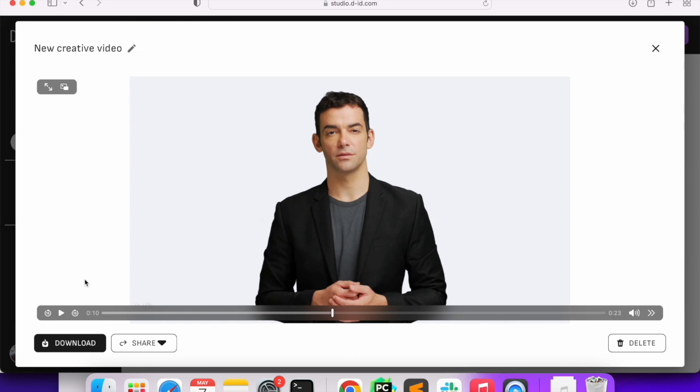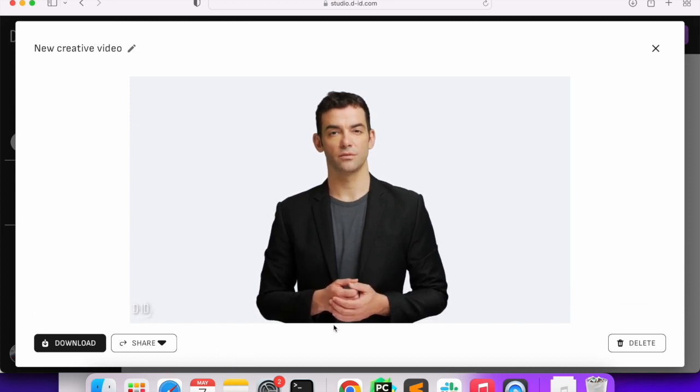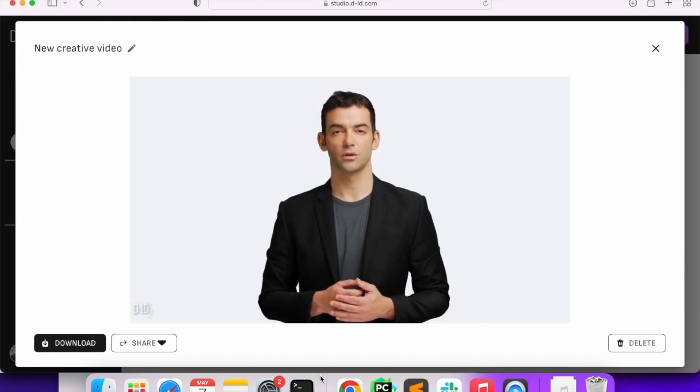So you can see this is how we can generate it, and it was really quick. We can get the text, we can generate the voice, and we can convert the image to a video.